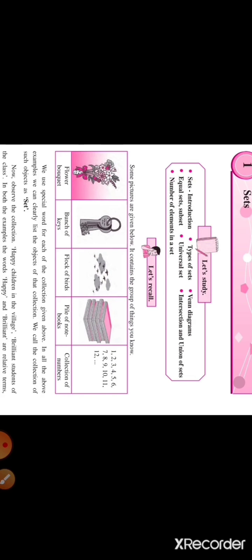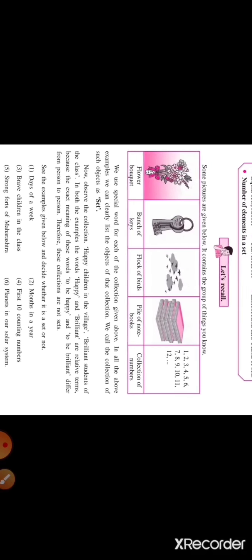But what exactly is a set? A set can be formed of anything that can be well defined or distinct. Let's see what we mean by well defined and distinct. Let's take an example. Happy children in the village.